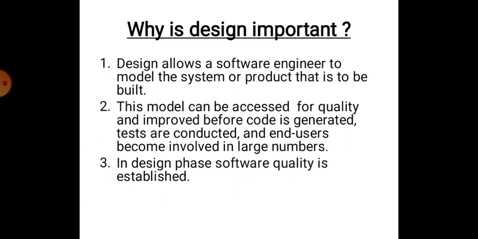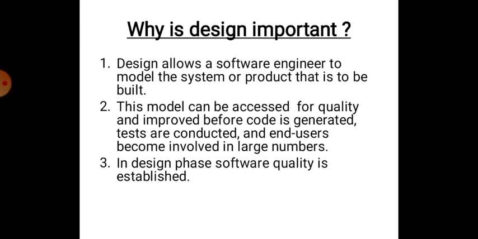Now we'll take up why design is important. Point number 1. Design allows a software engineer to model the system or product that is to be built. The design phase is very important because it helps you to develop a model of the system or product. Point number 2.